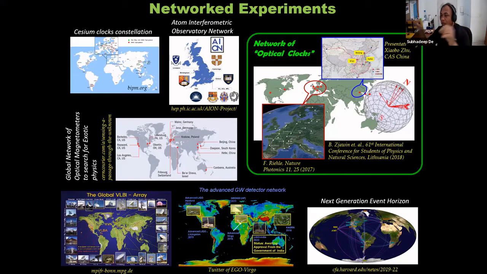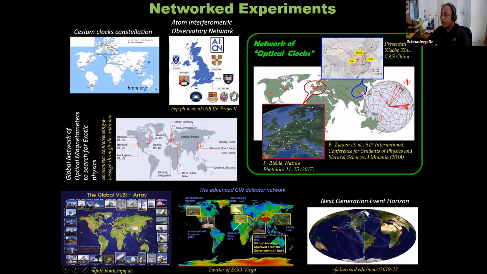So it's not the simple optical communication fiber, but these fibers are stabilized for their length with a stability of 10 to the power minus 17 or 18 at 1 second. So it's really state of the art technology. It's not like sending some 1550 nanometer light through simple optical fibers. Even though they use the same fiber, on top of that there are additional technologies which you have to use to stabilize that fiber length.